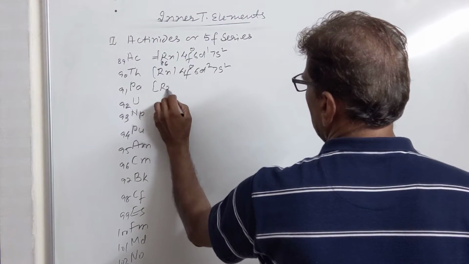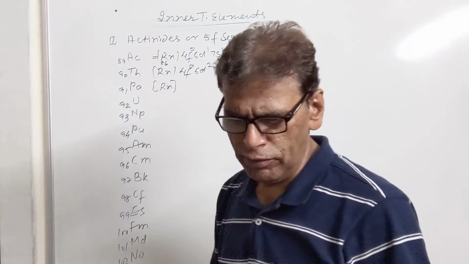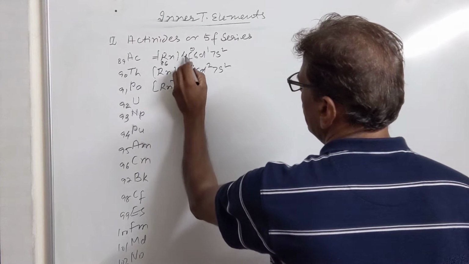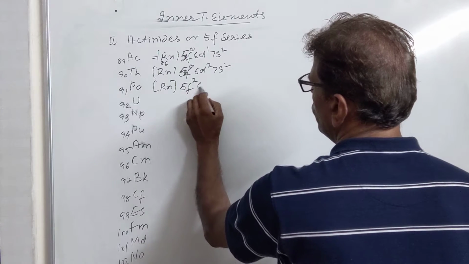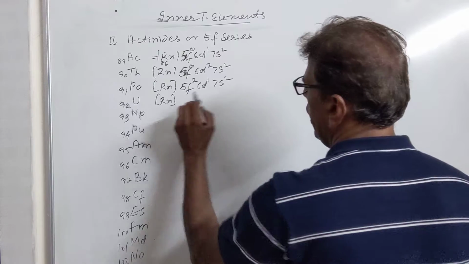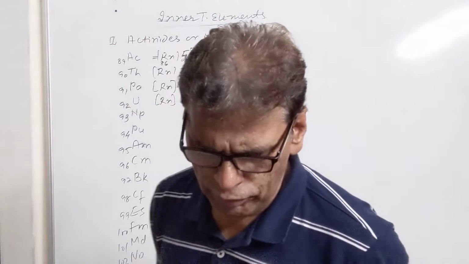Then in the next element, thorium, we have 5f0 again, 6d2, 7s2. Then in protactinium we have the configuration 5f2, 6d1, 7s2. Then in uranium we have 5f3, 6d1, 7s2.